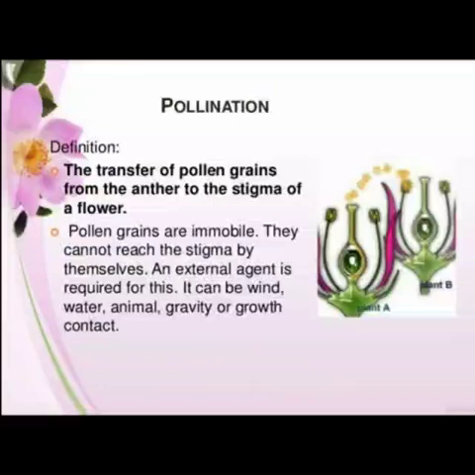It can be wind, water, animal, gravity or growth contact. The transfer of the pollen grains from the anther to the stigma of a flower is known as pollination. Students, this slide highlights the various kinds of pollination. Depending on the source of the pollen, the pollination can be of two types: self-pollination and cross-pollination.